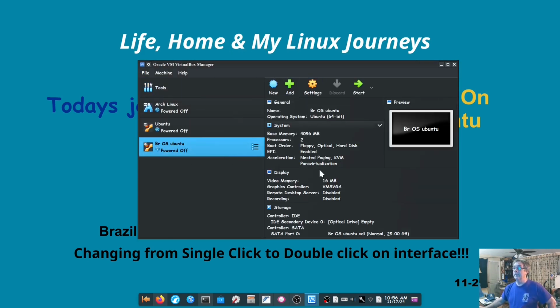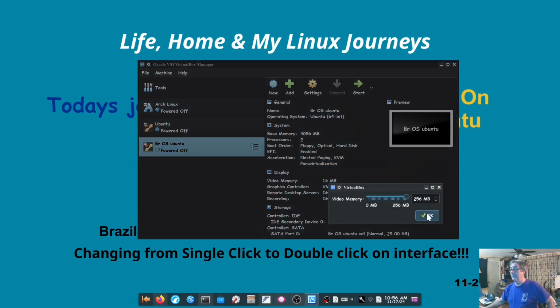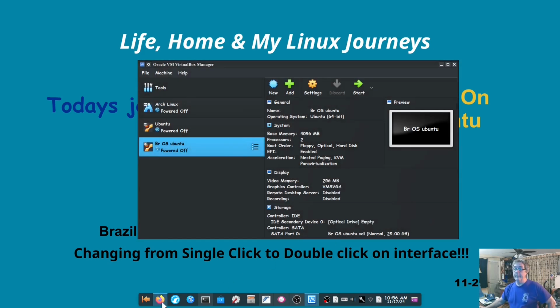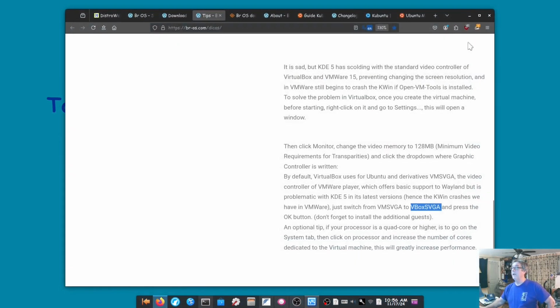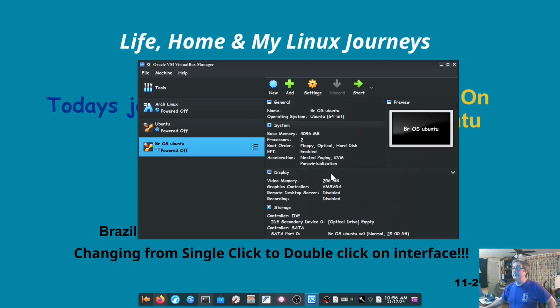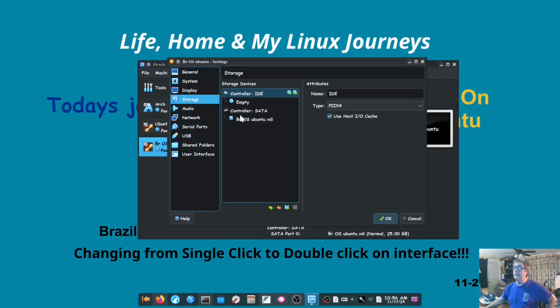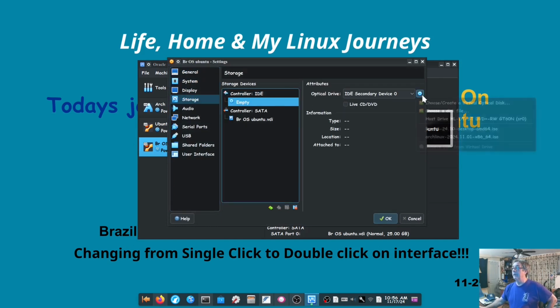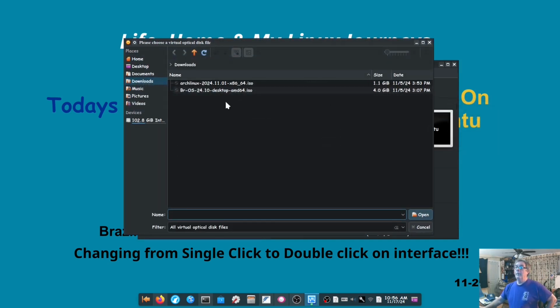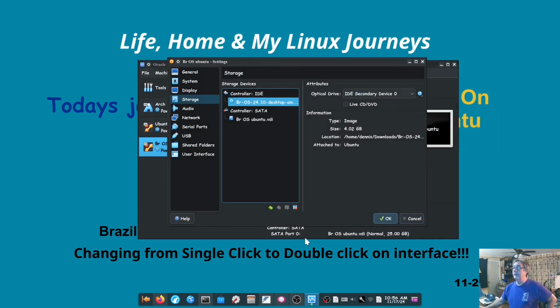And there it is. So the first thing I'm going to do, and he does recommend you turn this all the way up on this page right here. Turn that all the way up. But he says change this. I didn't change it, I don't think. Let's find out. Let's go to the settings. We'll go to storage, select empty, and let's find that ISO. And there it is.